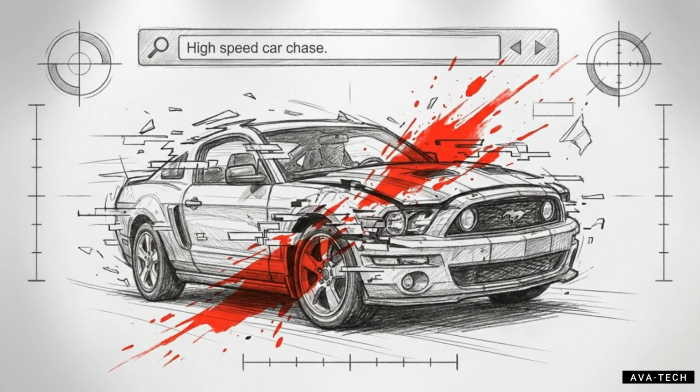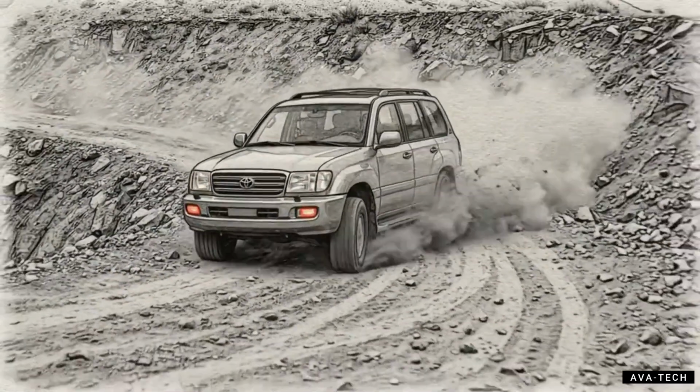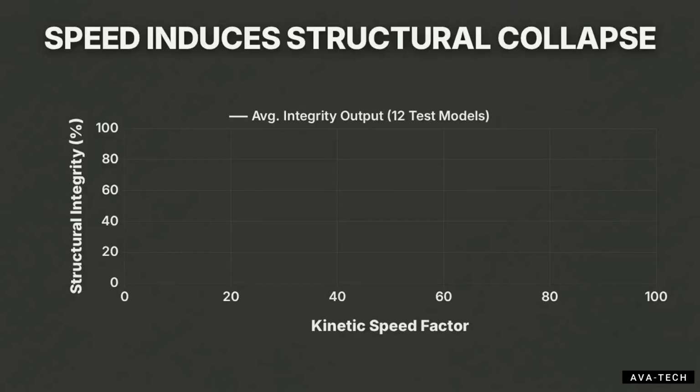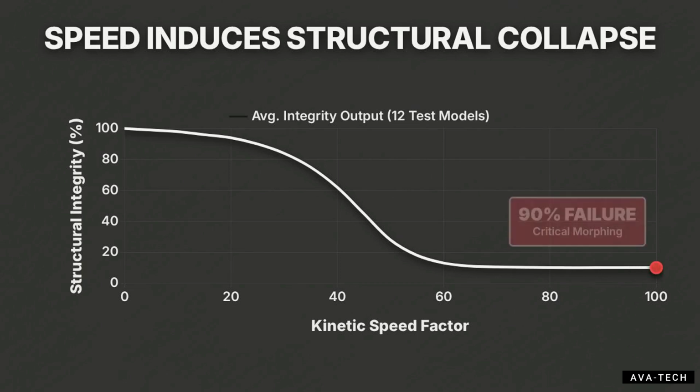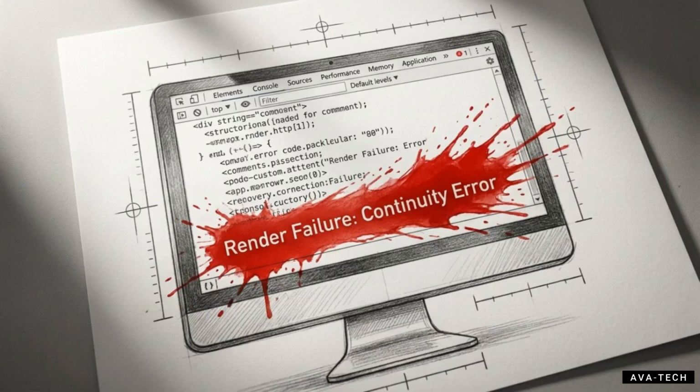Let's move to the final and most chaotic stress test: maintaining object permanence during high-speed action. We prompted a high-speed vehicle slamming its brakes on a mountain edge while the subjects inside interact aggressively. The failure rate here is staggering. 90% of the 12 tested tools suffered severe structural collapse and morphing the moment speed was introduced. This is a hard architectural limitation. Current AI models simply cannot accurately calculate frame-to-frame physics under extreme kinetic stress.